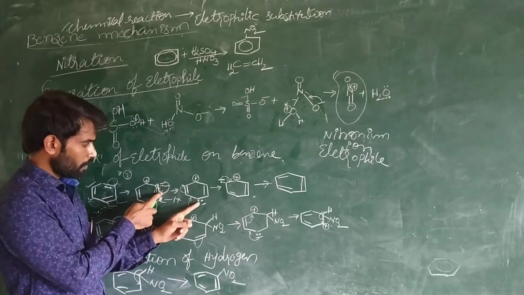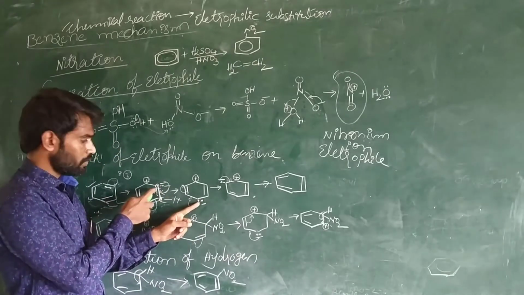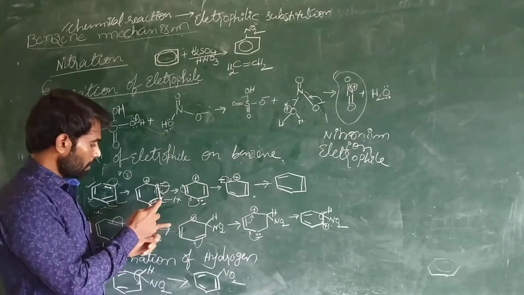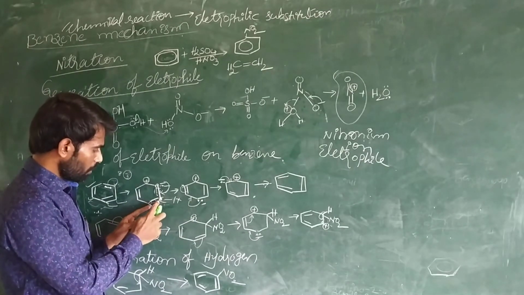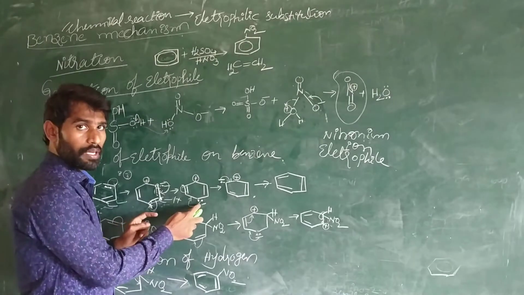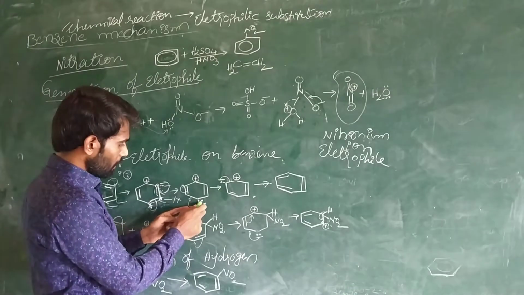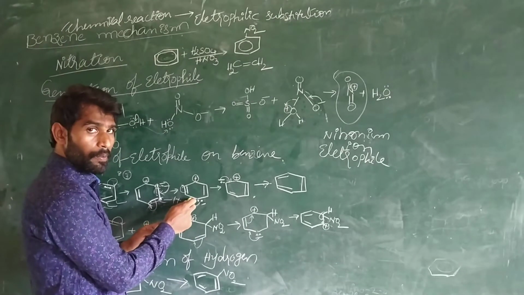These electrons are shifting from between the second and third carbon, and the electrons between the third and fourth carbon are shifting towards the fourth carbon, right? And now these electrons are shifting from here to here.